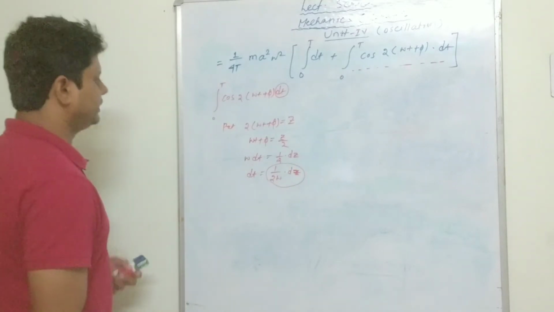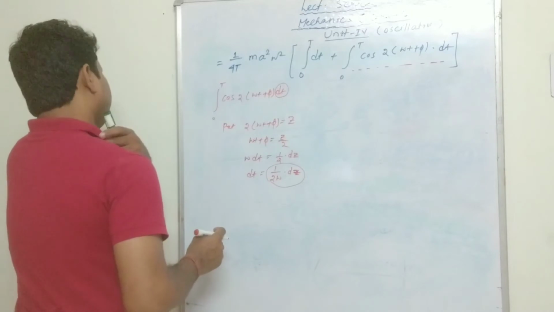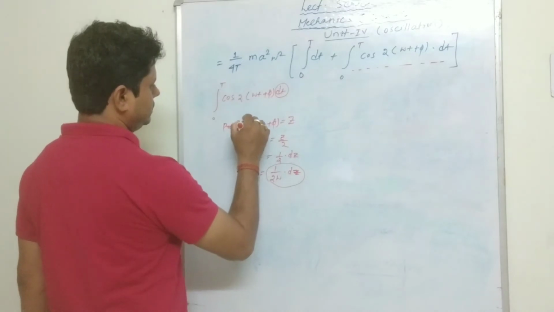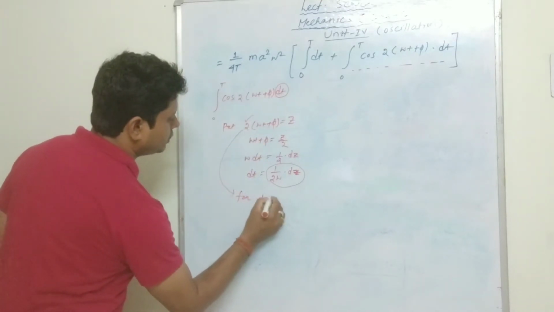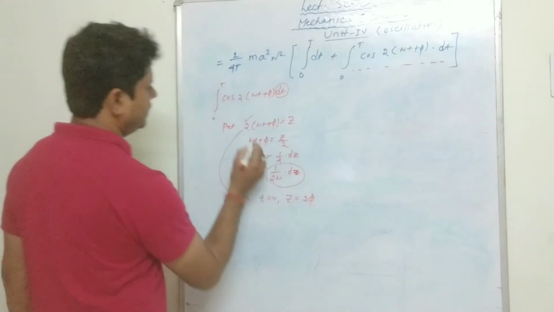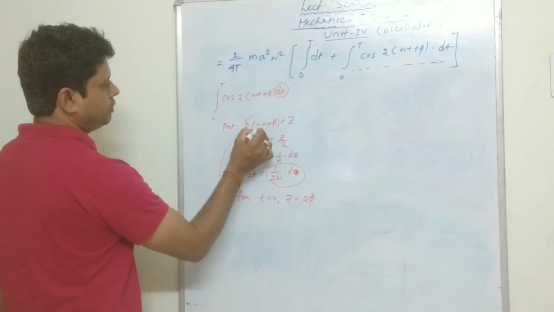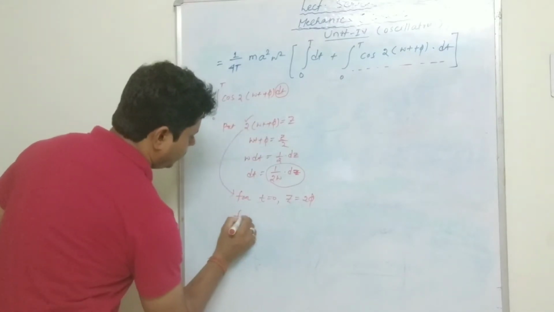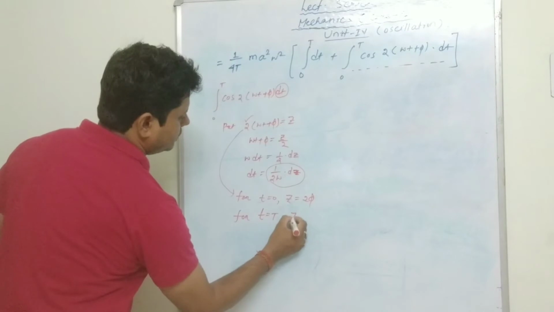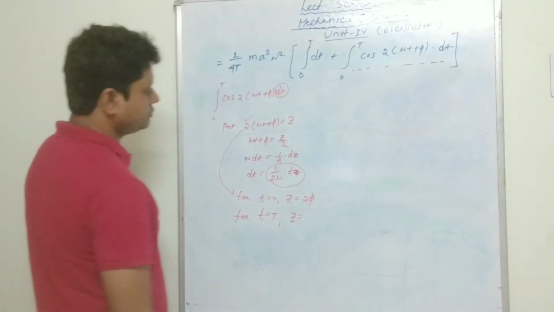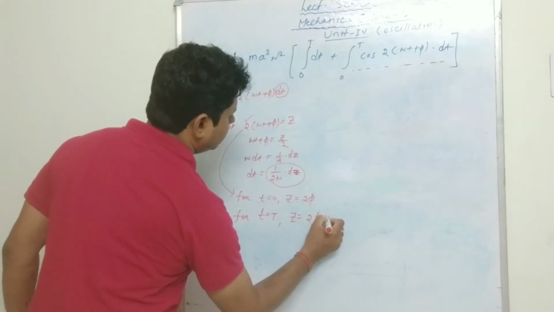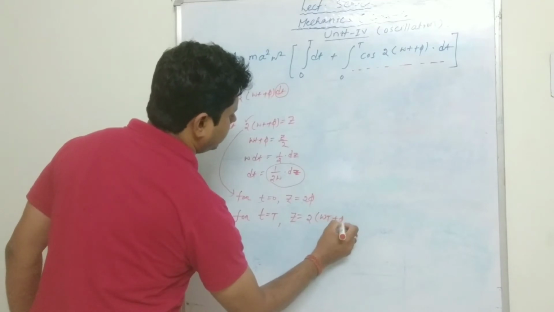Now we have to consider the limits. Just see this one: for t equal to 0, z equals 2 phi. You put 0 instead of t over here, then it will be 2 phi. For t equal to capital T, z will be 2 into omega T plus phi.